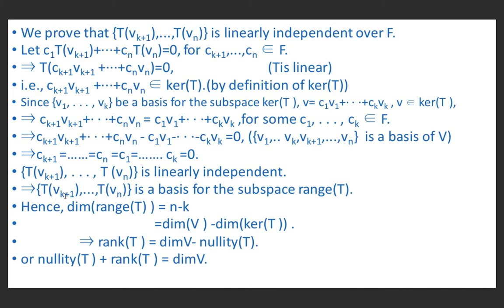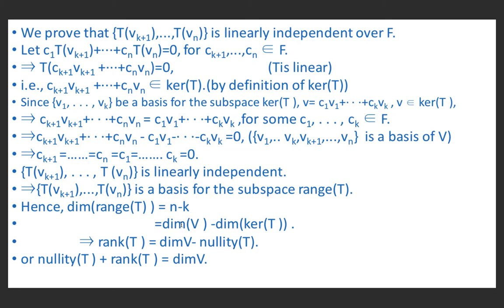This implies Tvk plus 1, ..., Tvn is a basis for the range space of T, because this set is linearly independent and every vector in the range can be expressed as a linear combination of elements of this set. Therefore, dimension of range T is equal to n minus k, because it consists of n minus k elements.